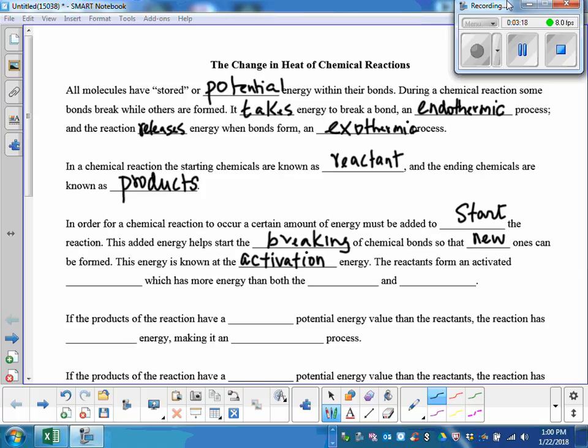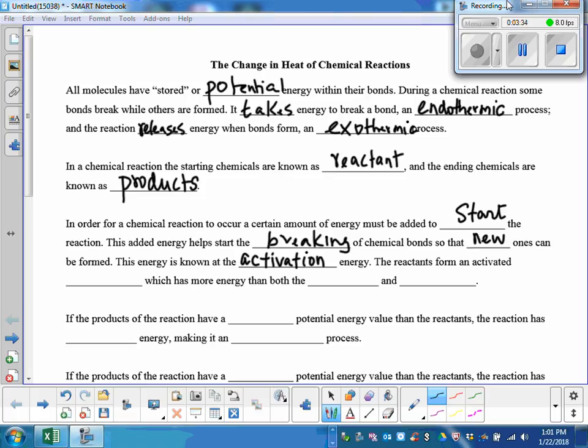The reactants form. Can you flip the page to the second page, please? Can you go to the bottom picture? Can you go to the bottom picture? So can I borrow that?